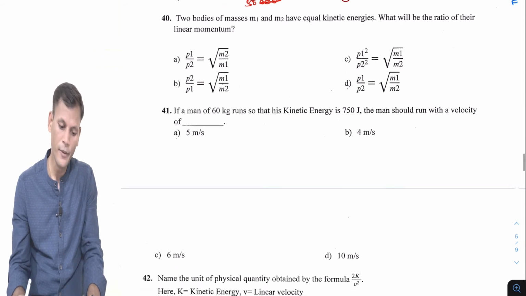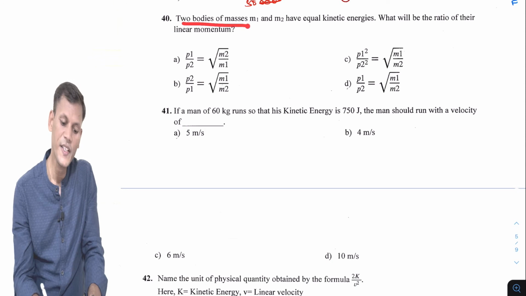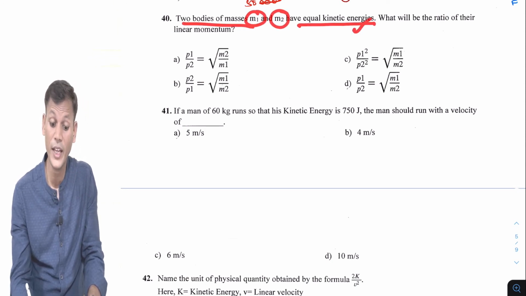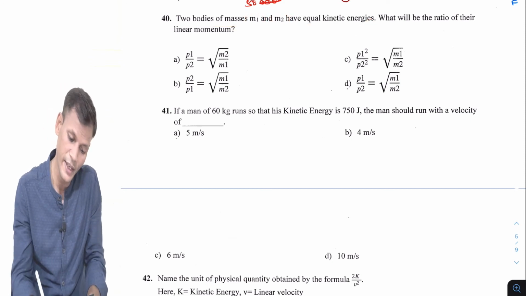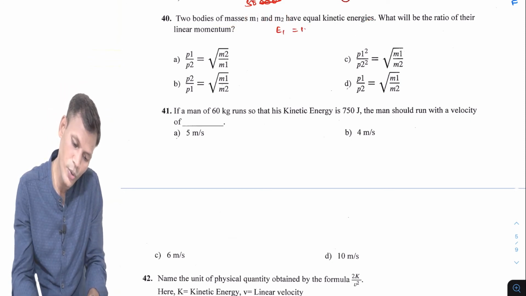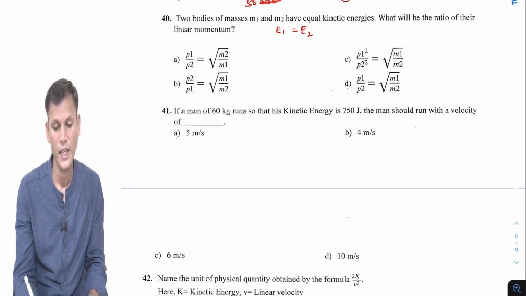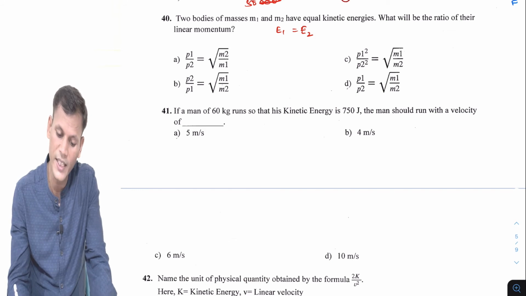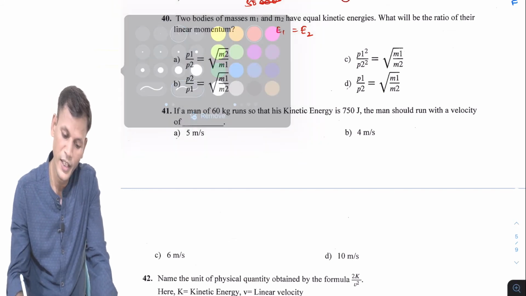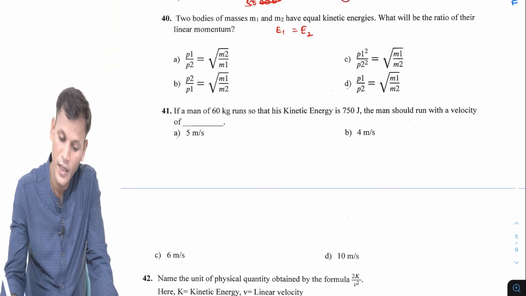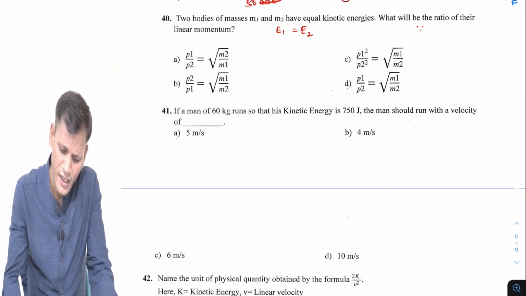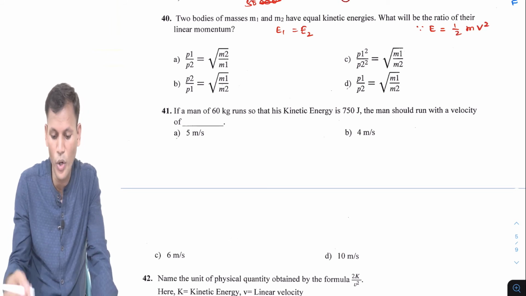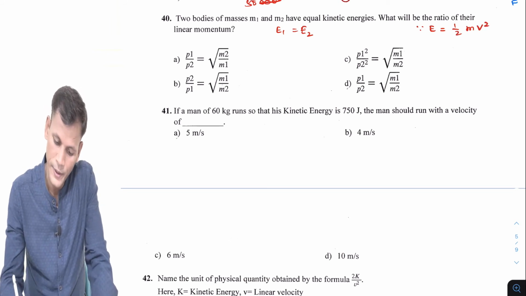Now question number 40. Two bodies of masses m1 and m2 have equal kinetic energies. So I will say E1 is equal to E2. That is given to us. What will be the ratio of their linear momentum? Linear momentum is represented by P. Since kinetic energy is half mv square, one relation I am going to find out, then we can write it.